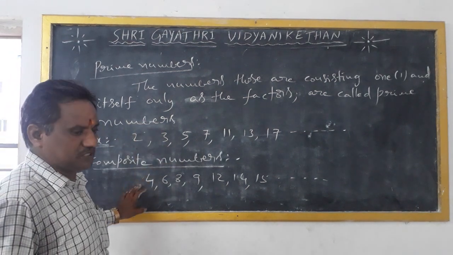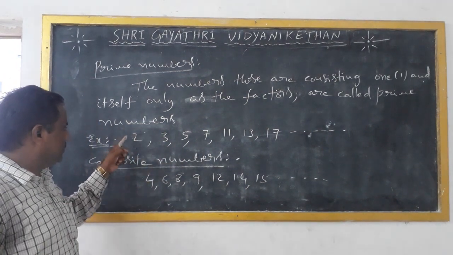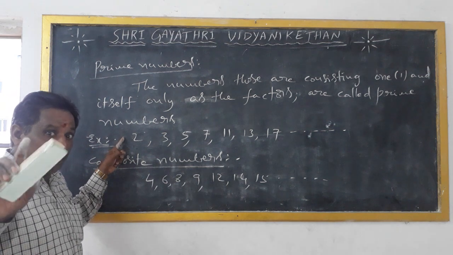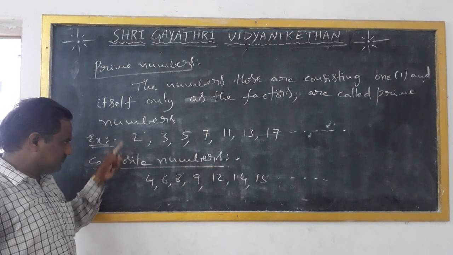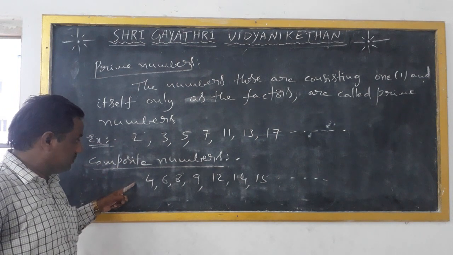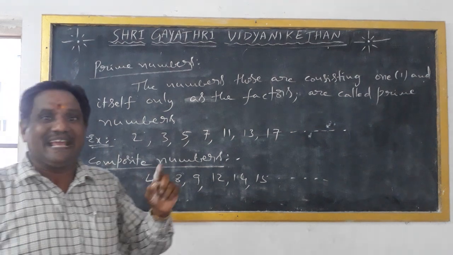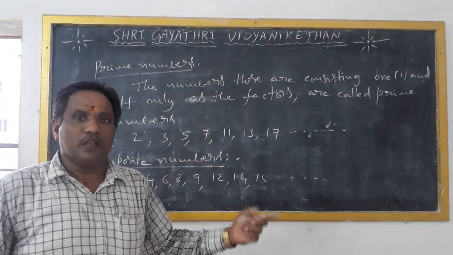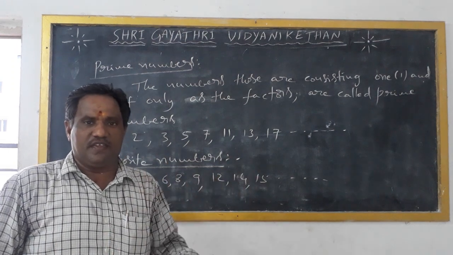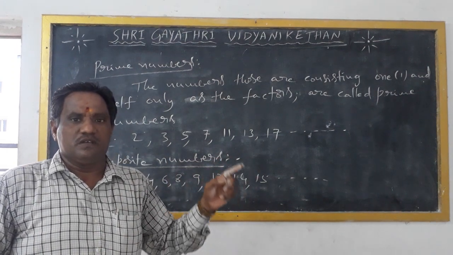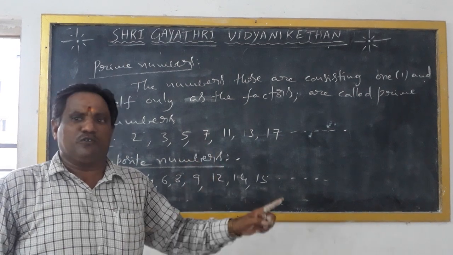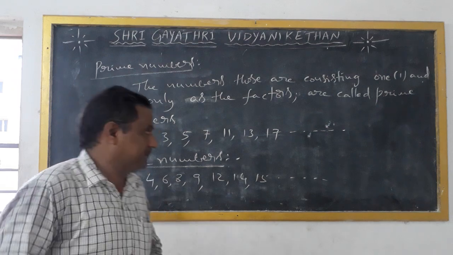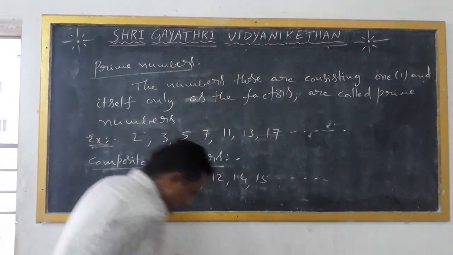These are composite numbers. What about the number 1? 1 is neither prime nor composite. Means it is not a prime number and not a composite number. 1 is a number that is neither prime nor composite. That's why 1 is neither prime nor composite.